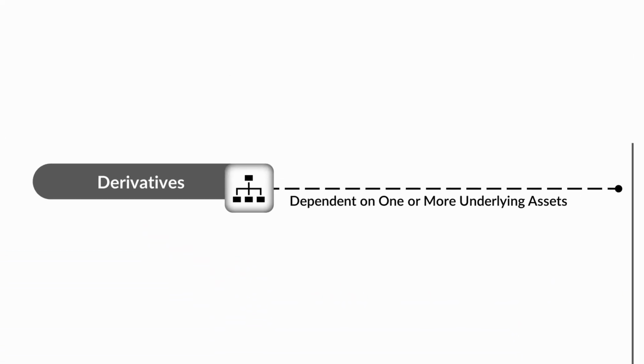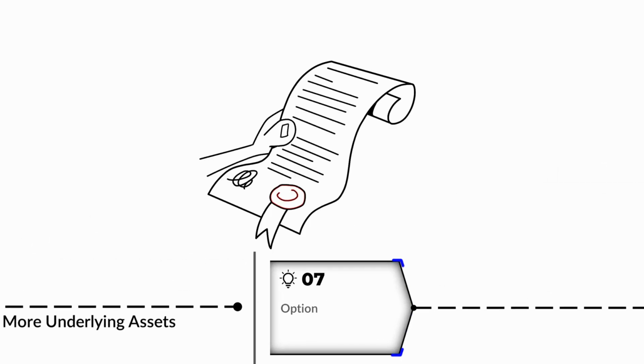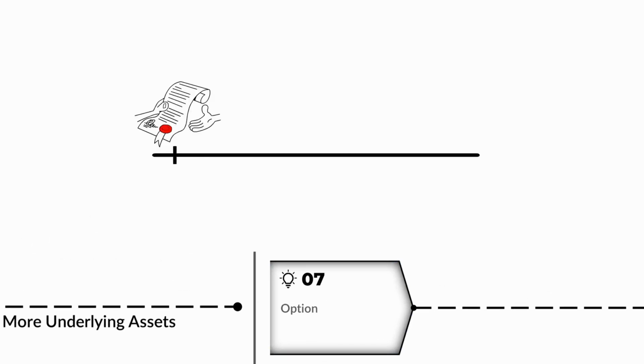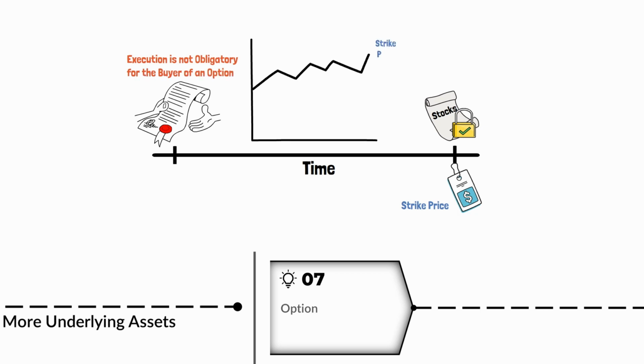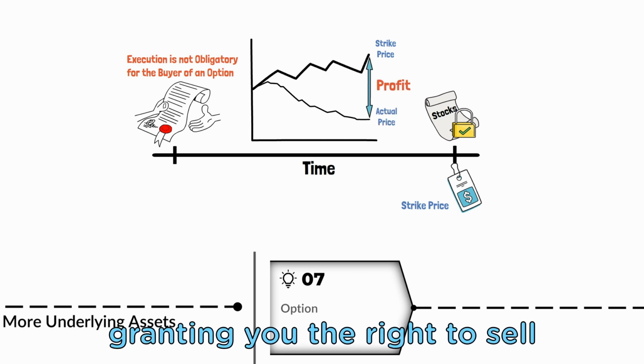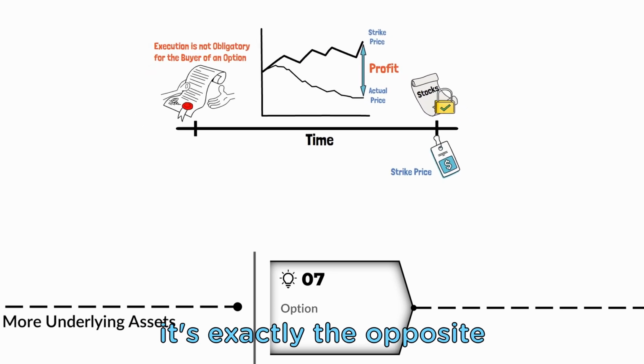The value of derivatives is derived from the performance of the underlying asset. Options, for example, are contracts that provide the holder with the right to buy or sell an underlying asset, like stocks, at a predetermined price, known as the strike price, in the future or during a specified period of time, and offer the possibility of profiting from price movements. The execution of an option is not obligatory for the buyer of an option. If the price of the underlying asset rises above the strike price, the call option, which gives you the right to buy, can be profitable. For a put option, granting you the right to sell, it's exactly the opposite.